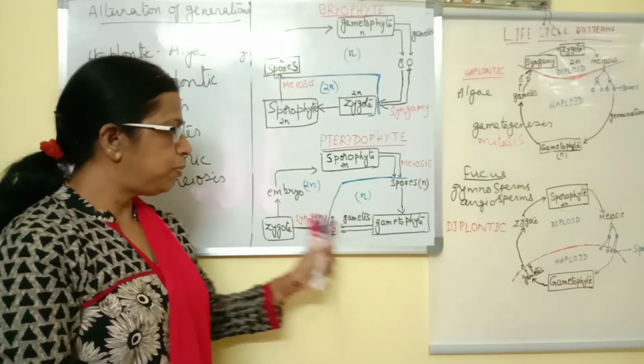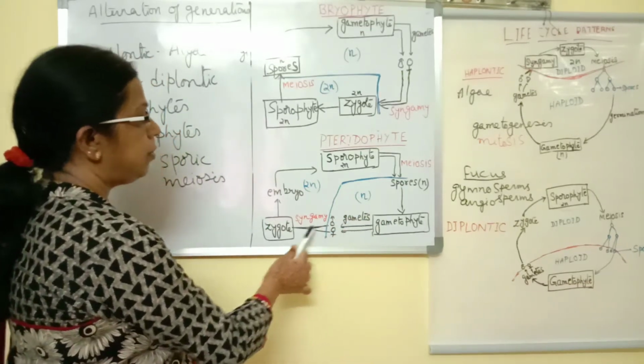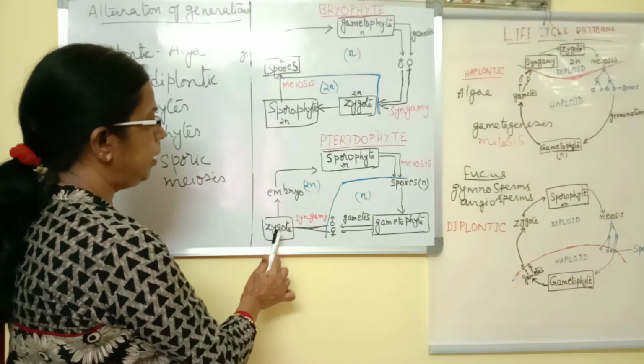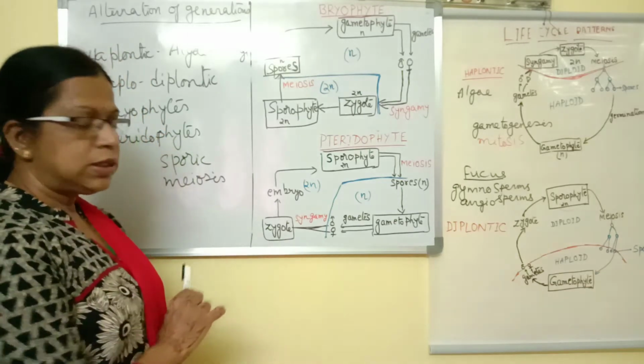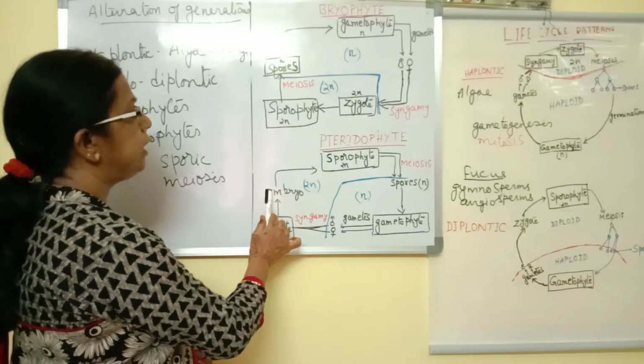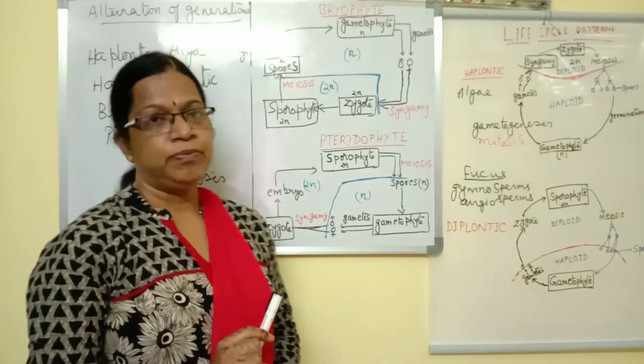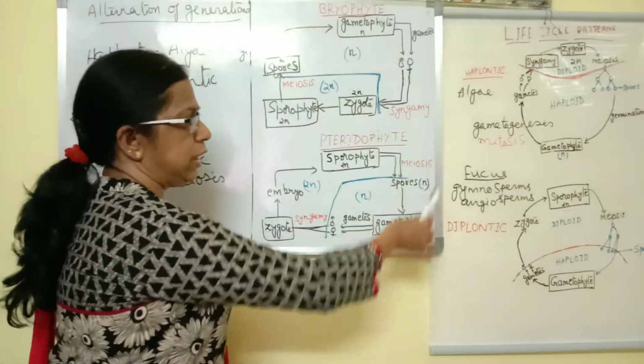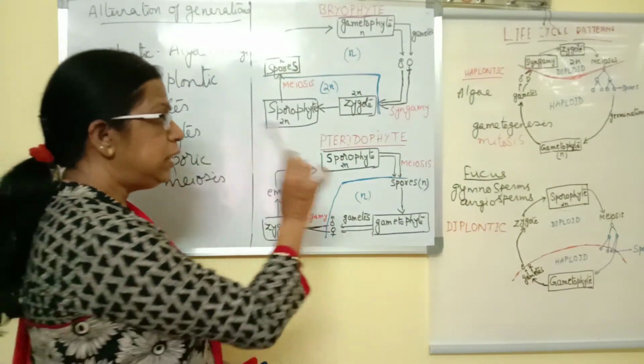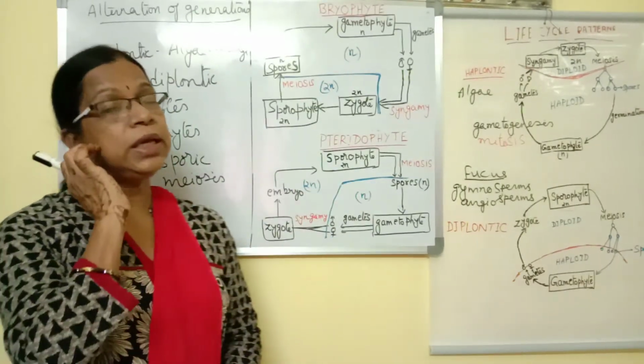Again, the gametophyte will produce gametes, and these gametes, after fusion, that is syngamy, form a zygote. The zygote will undergo mitosis and then produce an embryo. The embryo will develop into the sporophyte. So in any of these life cycles, we find syngamy and meiosis must take place.